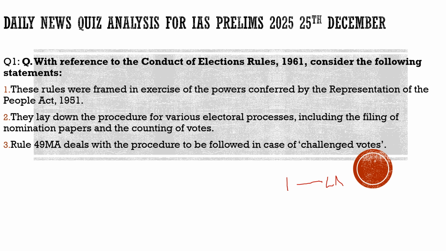After discussing the questions with respect to current affairs, we shift our approach to another part of our discussion, where we take questions directly from the static topics. If you have followed me, you would know that we started discussing questions from static topics, beginning with Indian polity. Right now we are discussing DPSPs, and the last article we have to discuss today is Article 51. We'll derive a prelims based question from that article, and give you the idea how a question can be asked from that small article, and how your approach should be while reading those books which are recommended to you. So this is the other part of discussion which we do here.